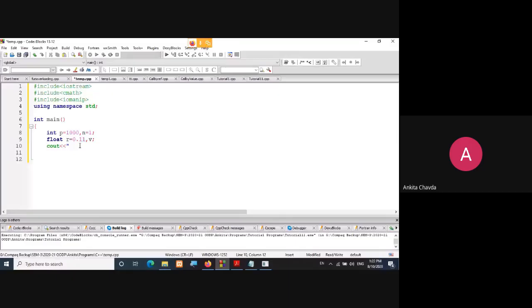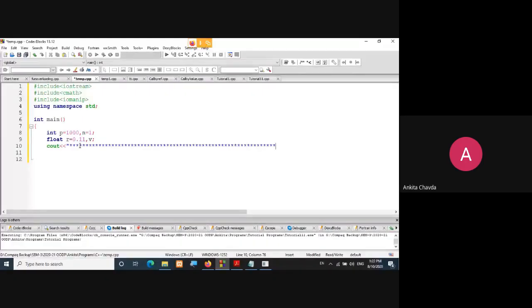Now what I need to do is in cout, first I want this line. This is optional. If you put it, fine; if you don't want it, that's also okay, but I prefer it, it looks good. Instead of hash, you can choose any of the signs over here, dollar, at the rate, anything. I'm choosing star right now. Then it will be in the next line.